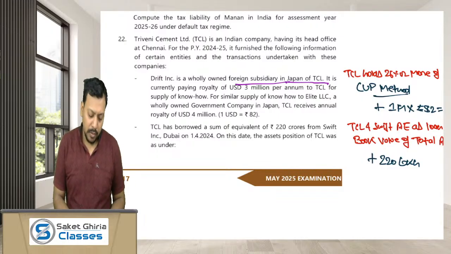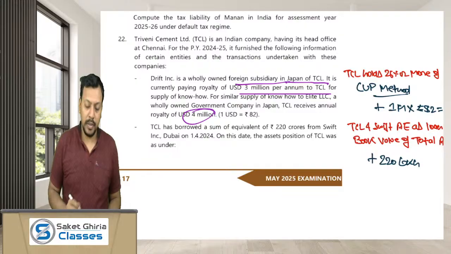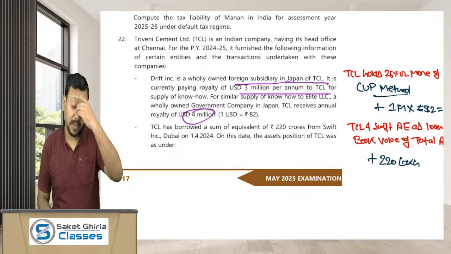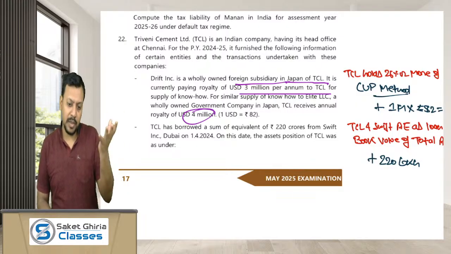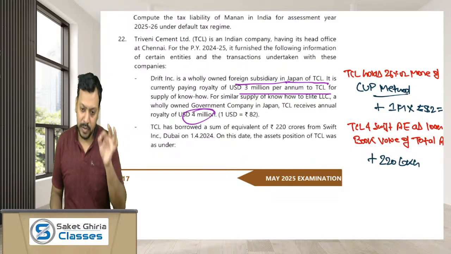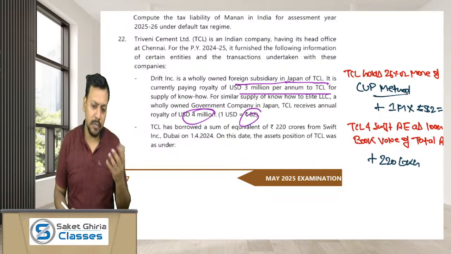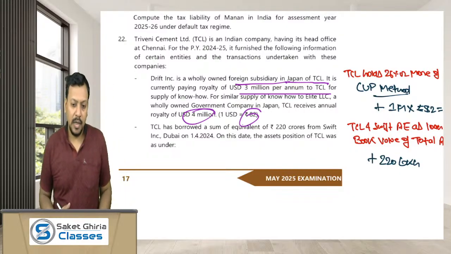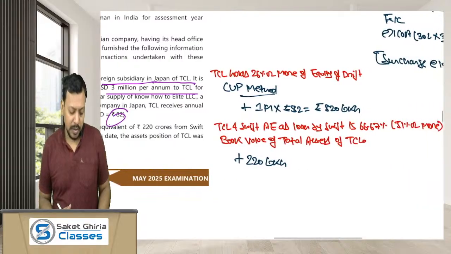It is currently paying royalty of 3 million to TCL for the supply of know-how, where the market rate of royalty is 4 million. Dear friends, the royalty that you are receiving from your subsidiary is 3 million, but the ALP of the royalty is 4 million. So we will calculate the income by increasing 1 million. 1 million means 10 lakh USD. Each USD at 82 means 820 lakh rupees income will be increased in the hands of Triveni as per CUP method.